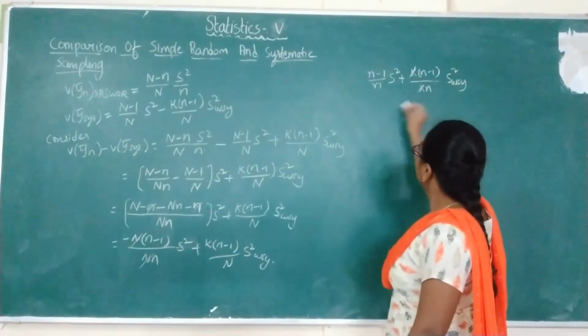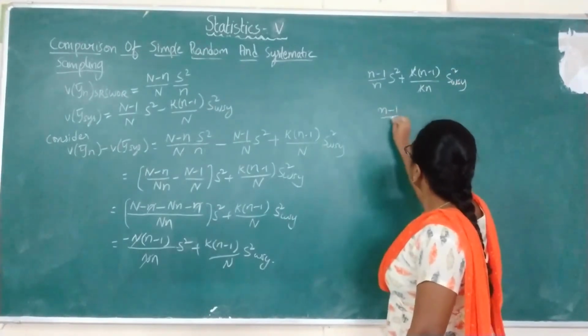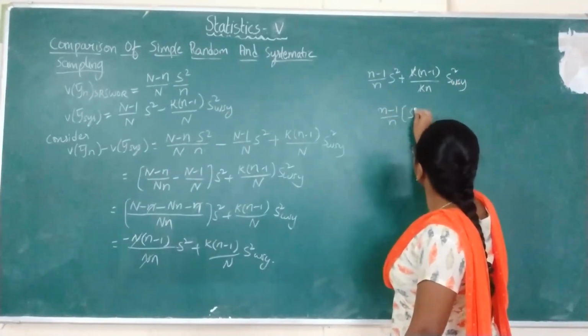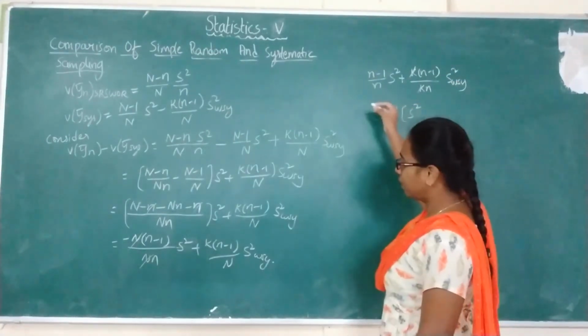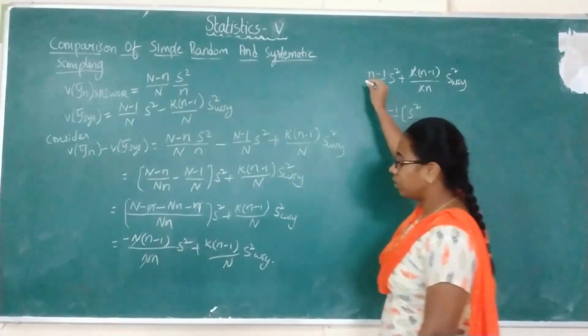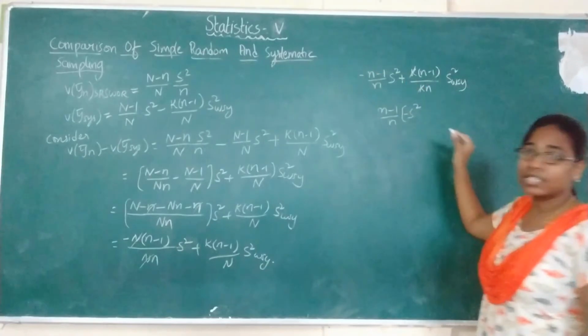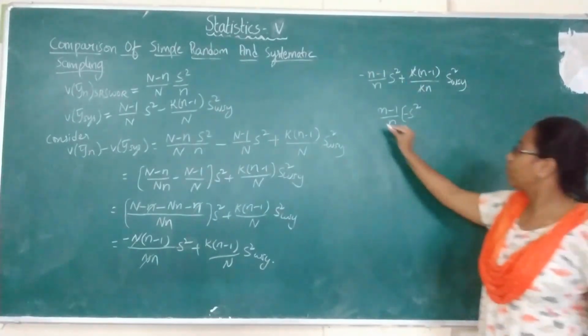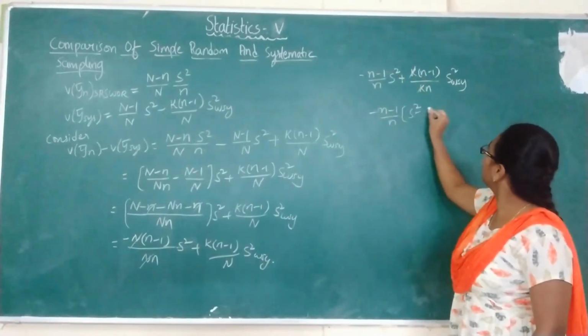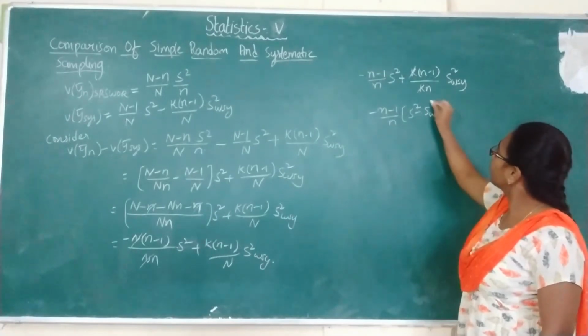Now from these two terms you can take out n minus 1 by n common, so that you will be writing S square, here minus, right? So minus S square, or you can write minus outside only, S square minus S_wsy square.